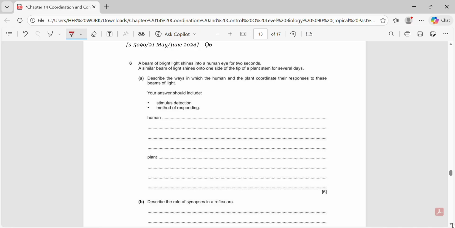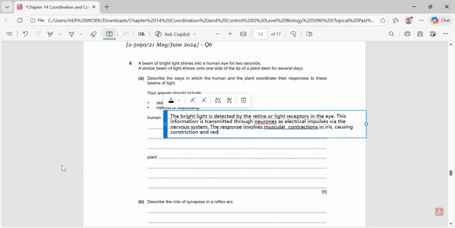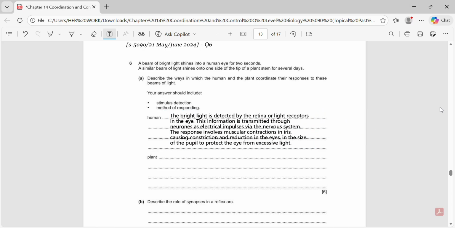So, for humans we will write, the bright light is detected by the retina or light receptors in the eye. This information is transmitted through neurons as electrical impulses via the nervous system. The response involves muscular contractions in the iris, causing constriction or reduction in the size of the pupil to protect the eye from excessive light. For now, we will not attempt the plant part because this topic will be covered in our upcoming chapter 15, so we will leave it for later.